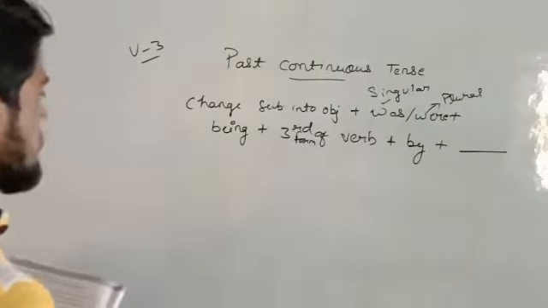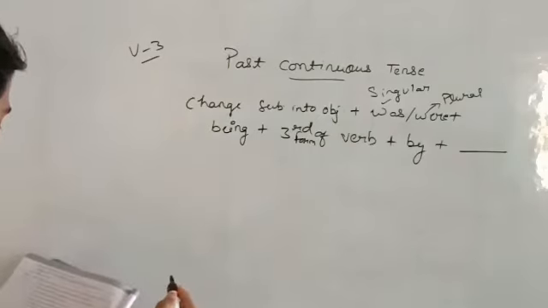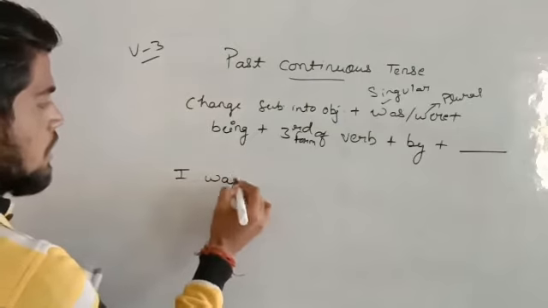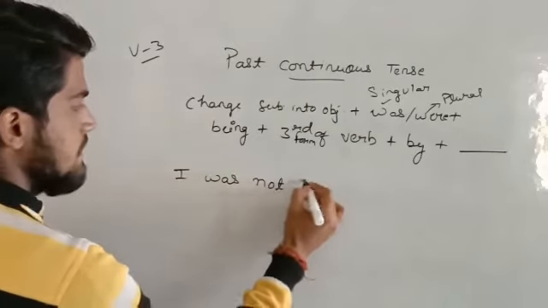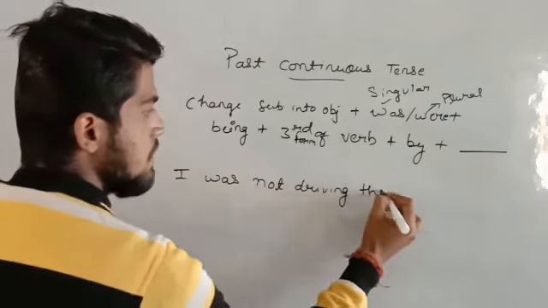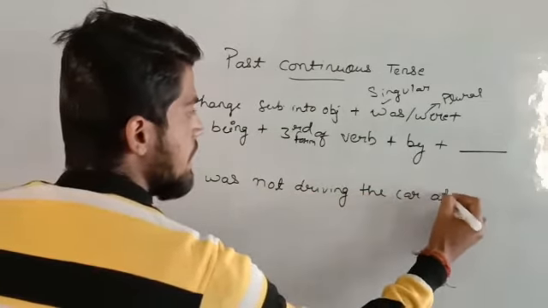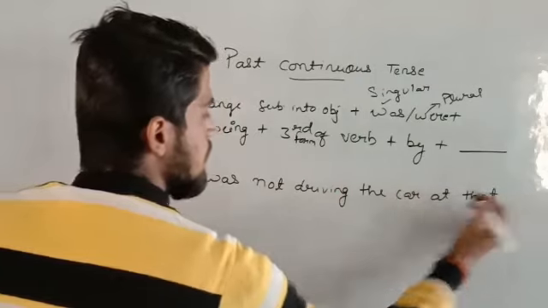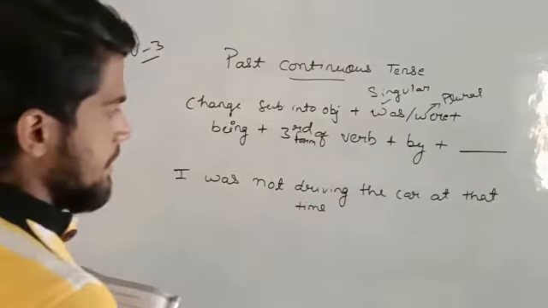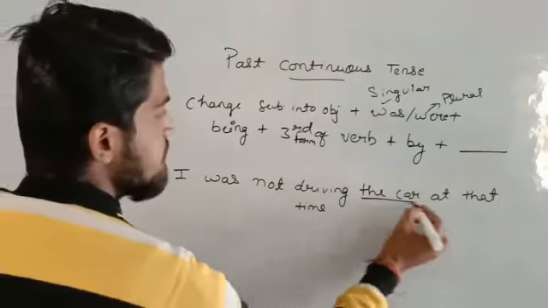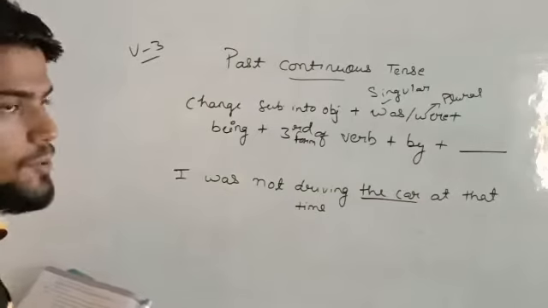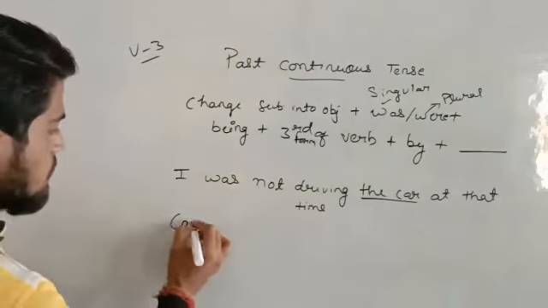Okay, so I will take an example. The example is: I was not driving the car at that time. So the object will be the car, or we can say car will be the object.